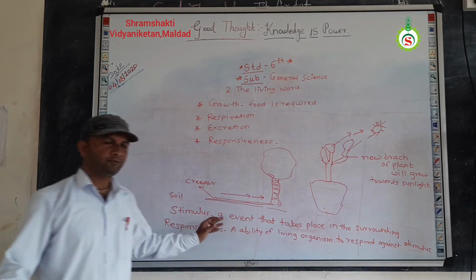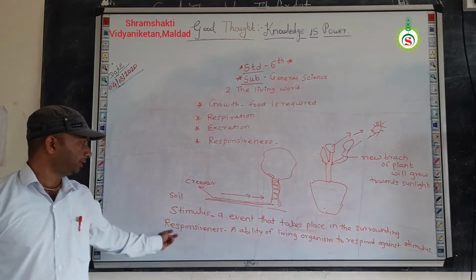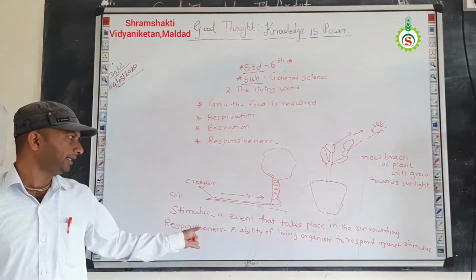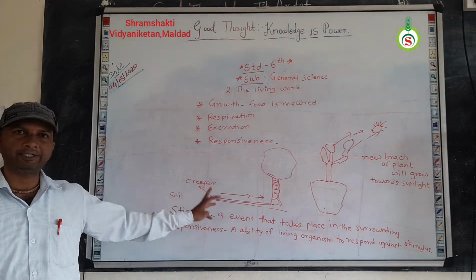Okay, so stimuli are the events that take place in nature or the surrounding, and the responsiveness is what? The ability or the reaction which is taken by a living organism against that particular stimulus.